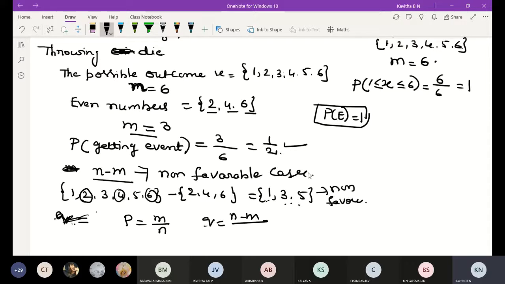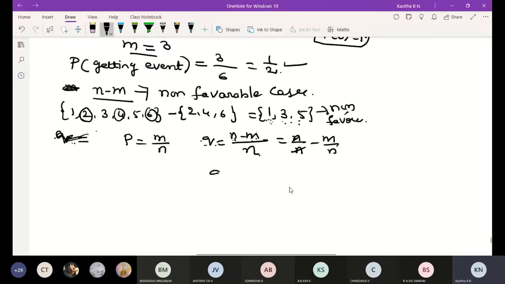Q is equal to n minus m divided by n, that is n by n minus m by n. Here n gets cancelled. Then Q is equal to 1 minus m by n.